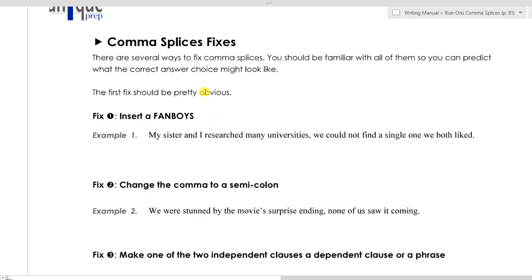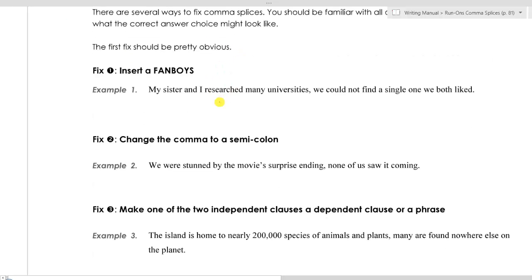Now the comma splice fixes. The reason we're only talking about comma splice fixes is because comma splice is the more common error on the test. There's a few ways to fix comma splices. We've already talked about a couple of them. Remember we're missing the fanboys in a comma splice. Comma splice is independent, comma, independent. So one of the things that we can do is insert a fanboys after the comma.